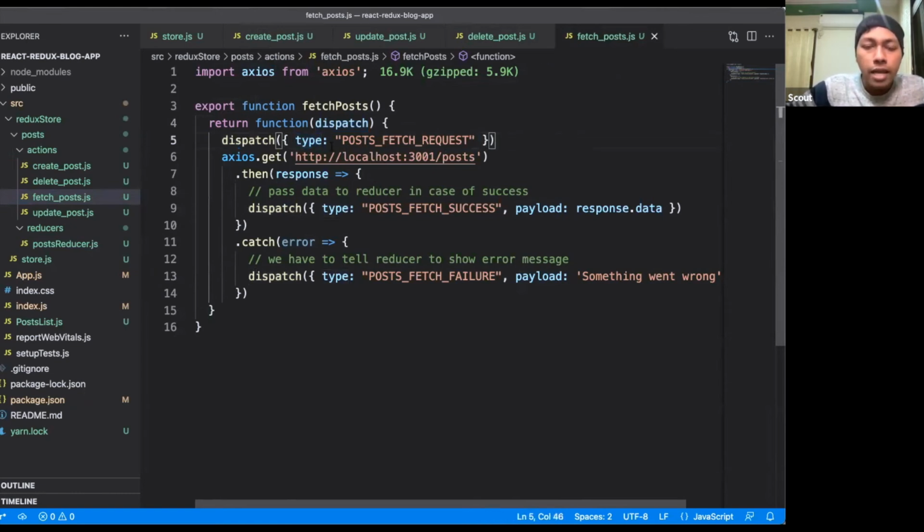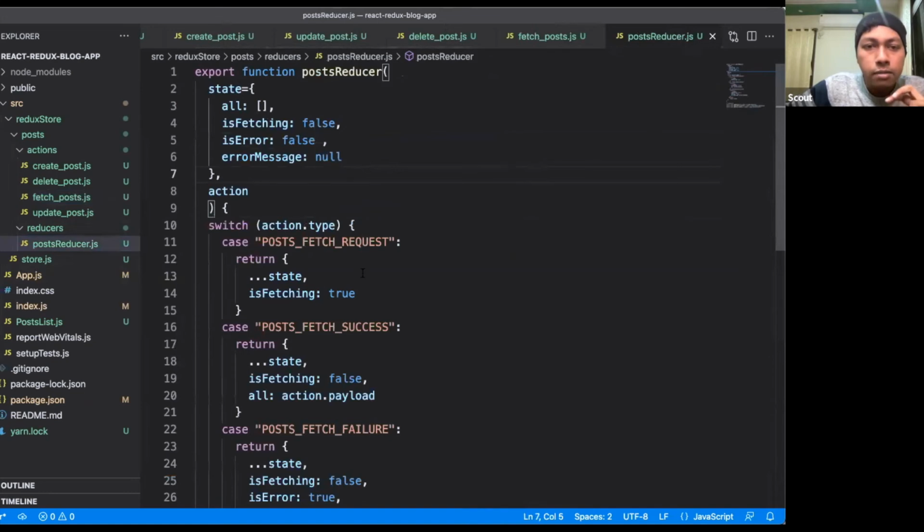Here I have created three different action types: post fetch request, success, and failure. Before making the network call, I am dispatching this action type called post fetch request. Inside this post reducer, which is a simple function that has some initial value and has access to the state and the action, I have written a switch case implementation. You can also do an if else implementation as well. I have no issue with that.